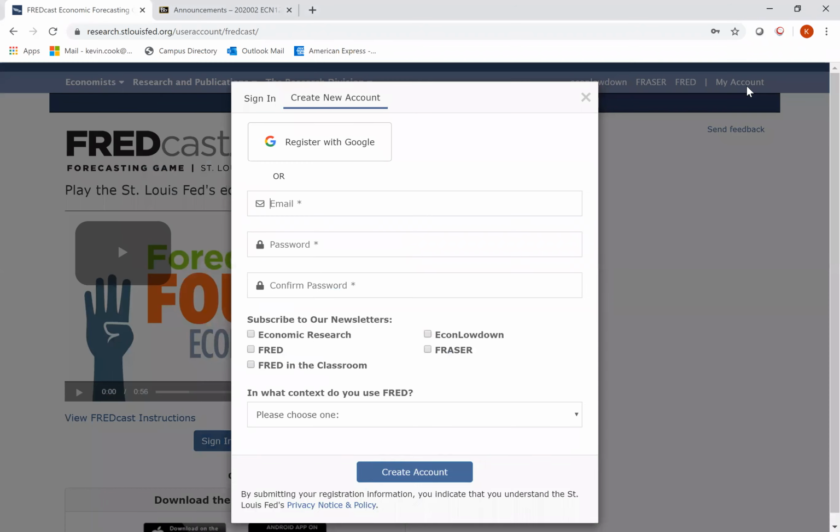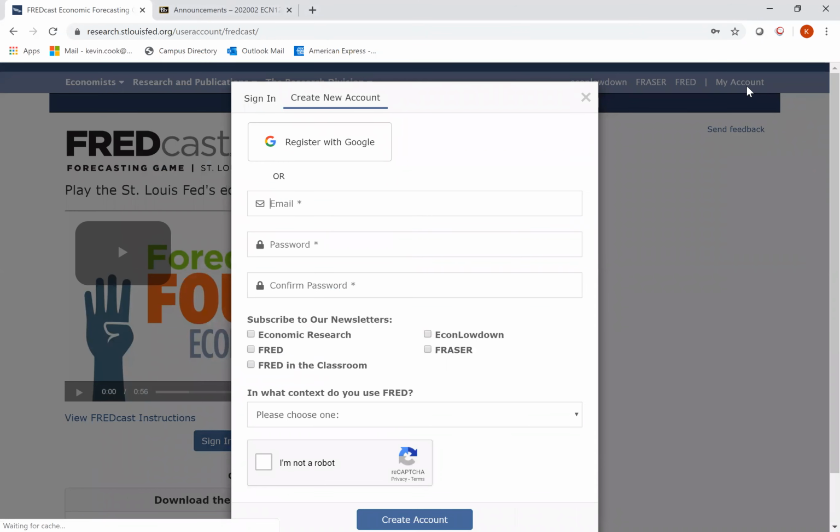If you click sign in to play, you'll be given this screen that says either to sign in or create a new account. Obviously, you'll create a new account. I'll click sign in because I already have an account made. You'll just need an email, a password, and then if you want to subscribe to a newsletter, you can. I don't care if you do. I have no way of telling if you do. So if any of those topics seem interesting, go for it. If not, leave them blank.